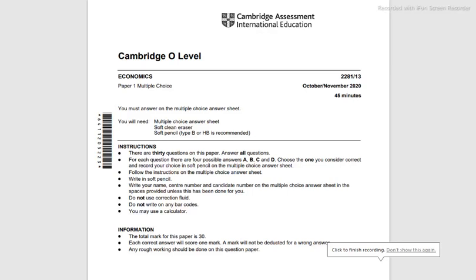Hey everyone, in this one I'm going to be solving October-November 2020 question paper 13, 2281, Cambridge O-Level Economics. This is paper 1, it's a multiple choice exam, and you're going to be given 30 MCQs to complete in 45 minutes. It's also important that you read the instructions and the information on the cover page of the exam before starting. Assuming that you've done so, let's get started.